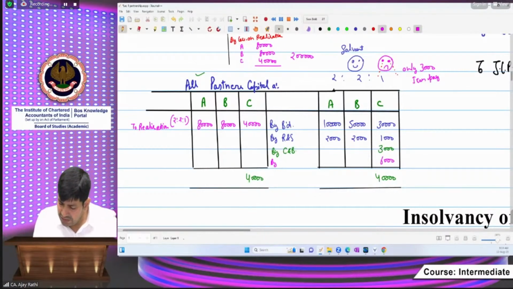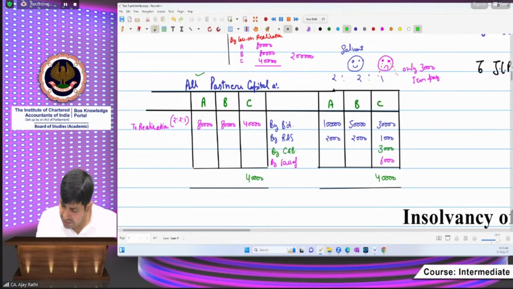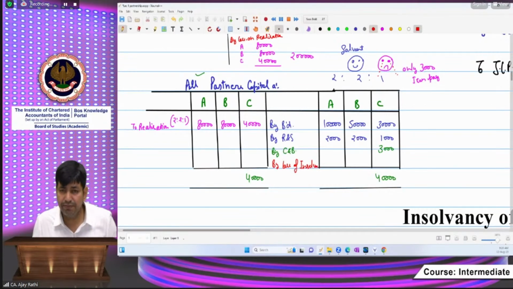This is the loss of insolvency of Mr. C. So the loss of insolvency amount is 6,000.